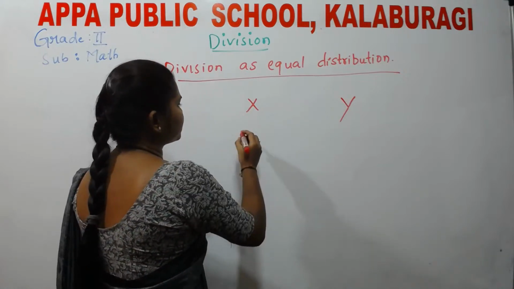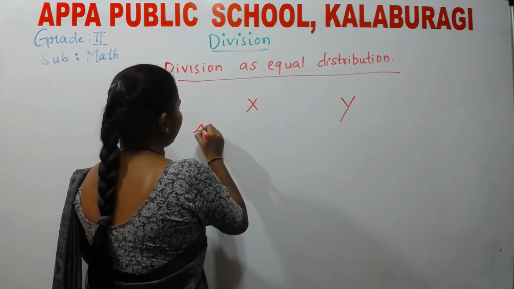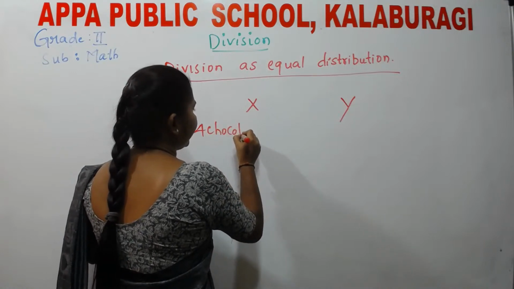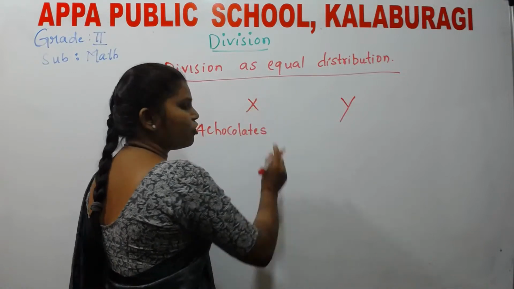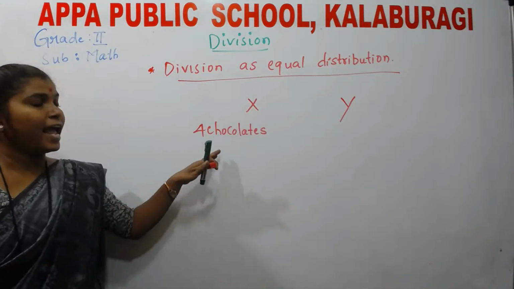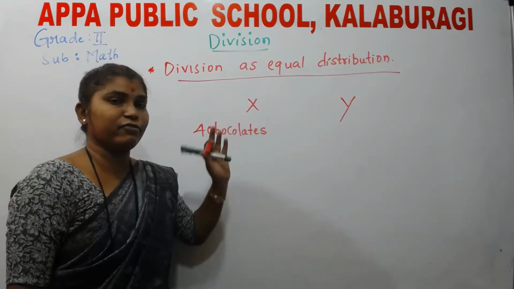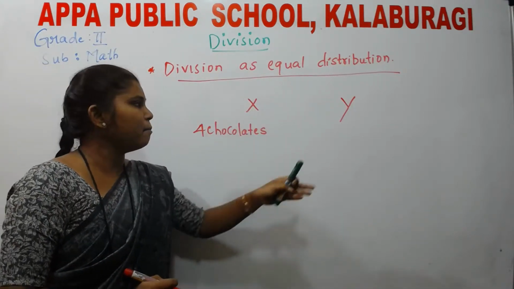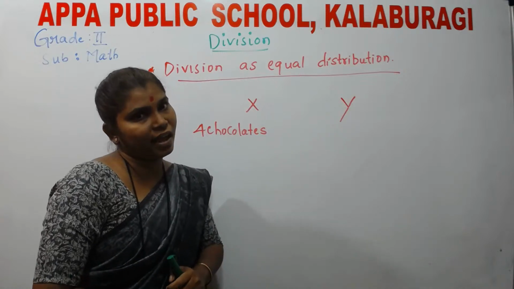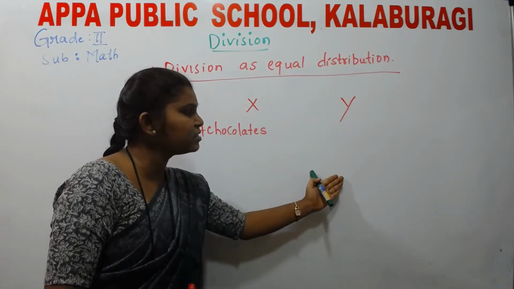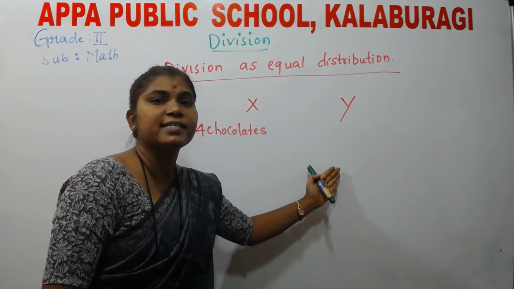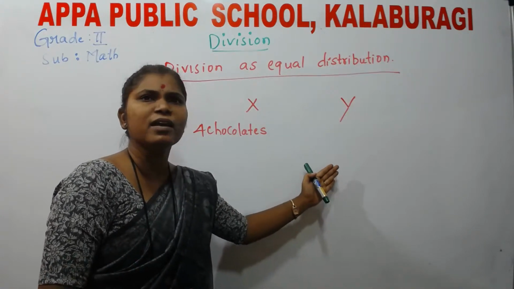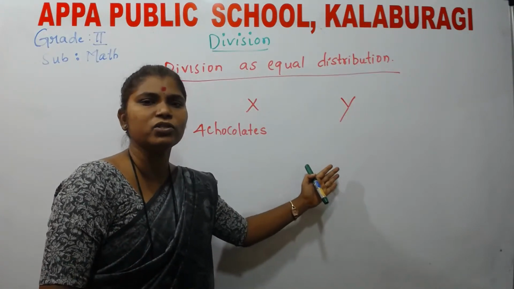Now, X has got 4 chocolates. Of course, he is very happy. But Y is not having any chocolate. So, because of this, Y is very sad, because he has got no chocolates.